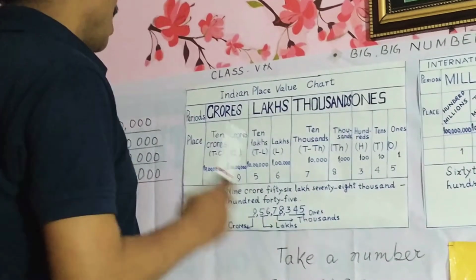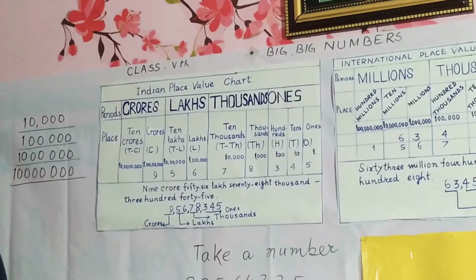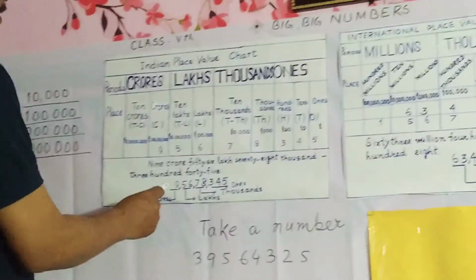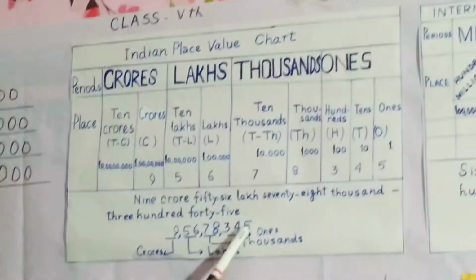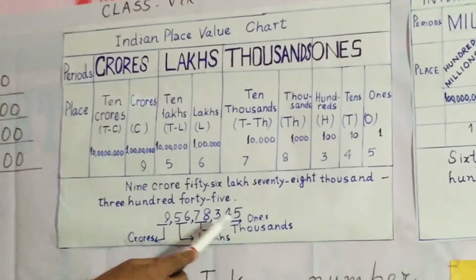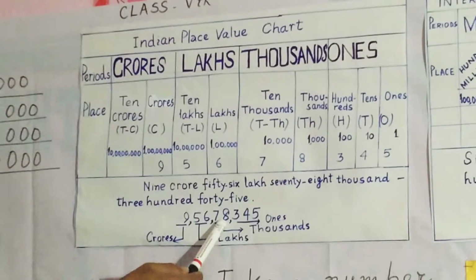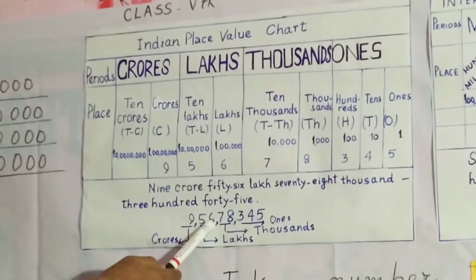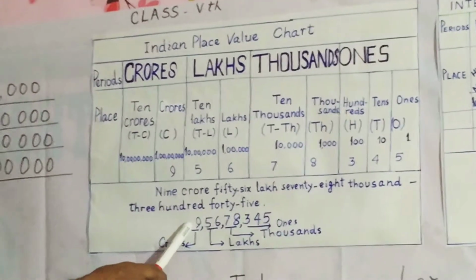Now how can we easily write and read the big numbers? Take any number. There is a number of 8 digits. At ones place 5, then tens place 4, hundreds place 3, thousands place 8, 10,000 place 7, lakhs place 6, 10 lakhs place 5, and at crores place there is 9.